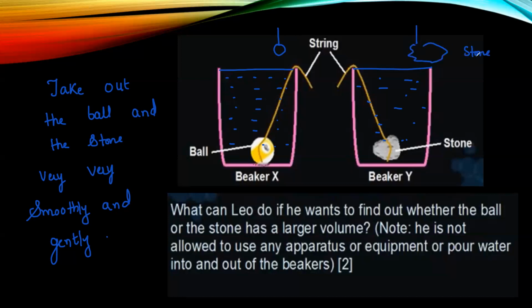So what do you think? The level of water will decrease in both containers.